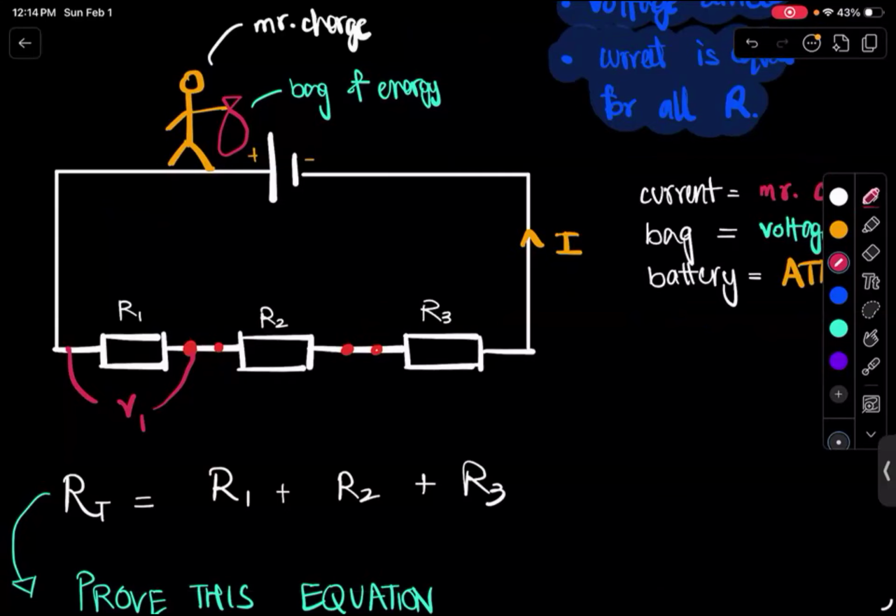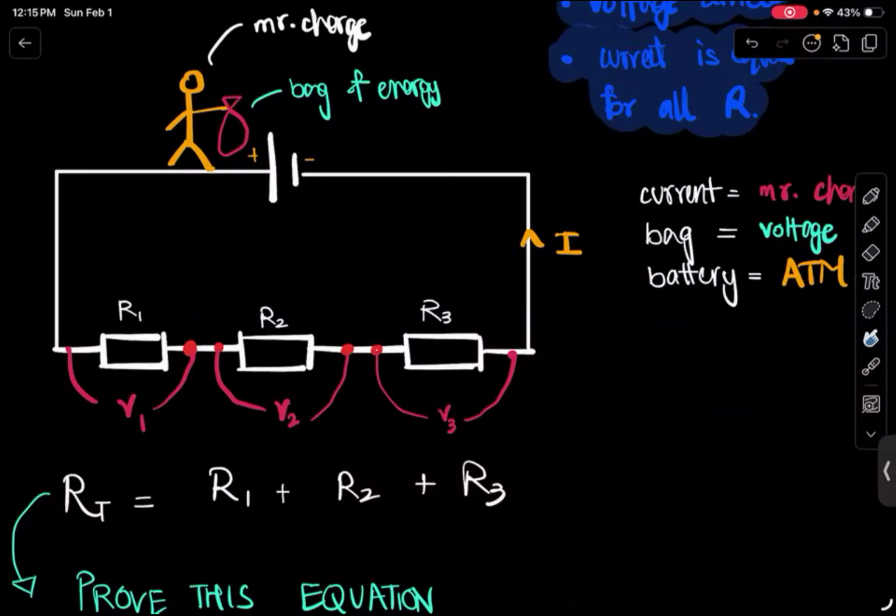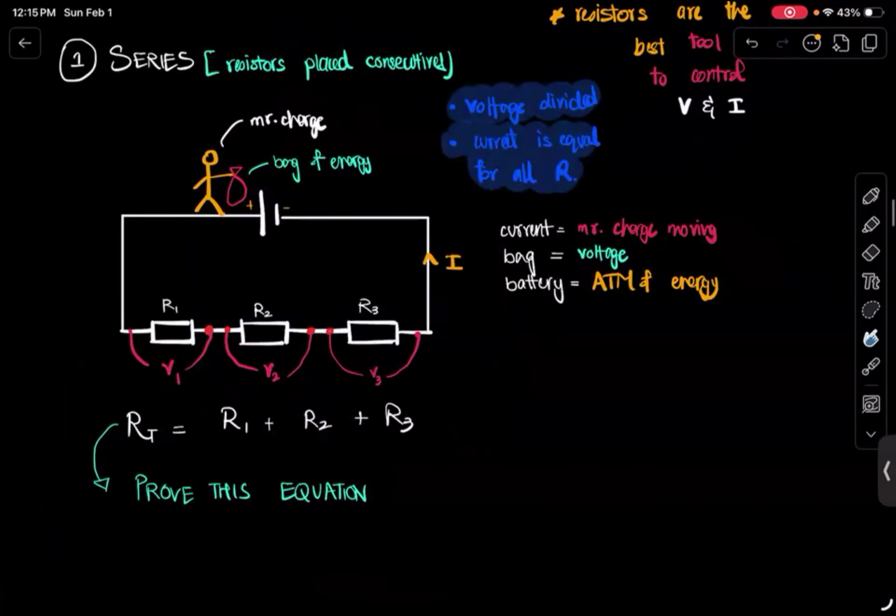V1 is the energy lost to R1. V2 is the energy lost to R2. V3 is the energy lost to R3, right? So these were kind of like the entry tickets for the charge to pass through. If you remember the definition of voltage, that was the energy required to drive a unit charge across the resistor or across the component. Okay.